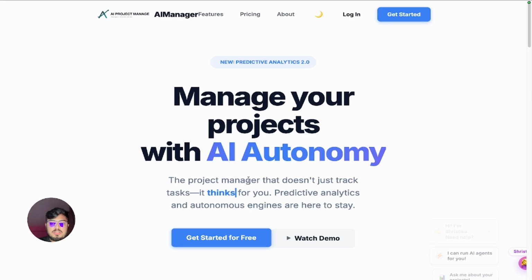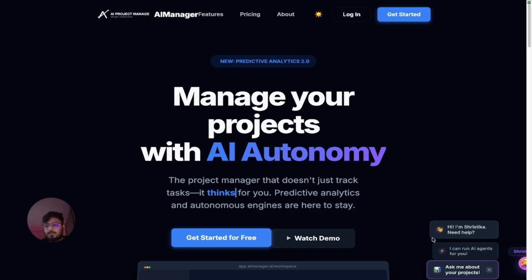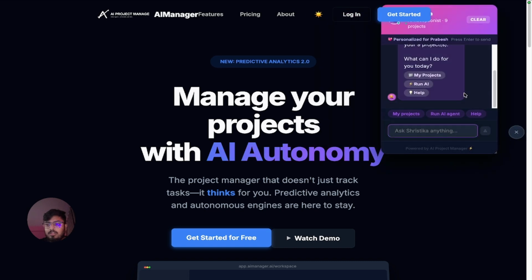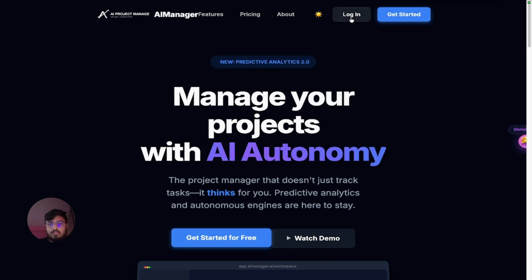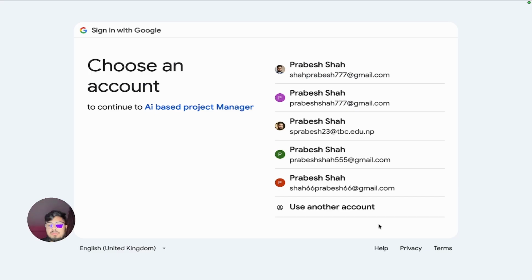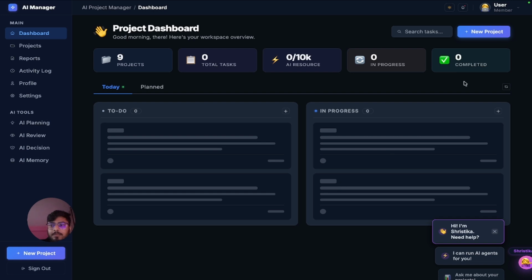This is the landing page of the front end in white mode, now in dark mode. Now as you can see, this is the AI agent which I have described earlier. Now let's log in. These are the quick access demo logins provided. Now we can directly log in, or we can log in through Google. Let's log in through Google. Now I will choose this Gmail.